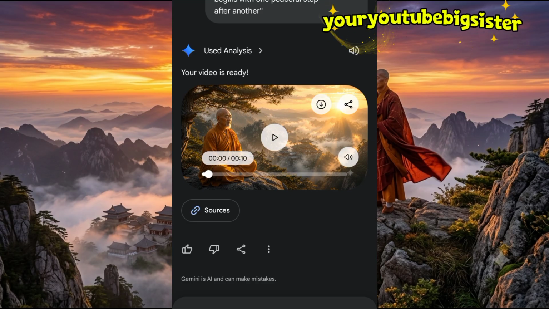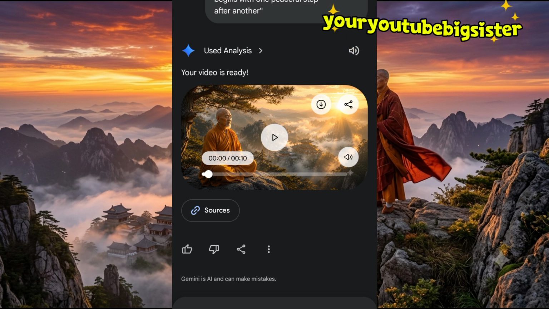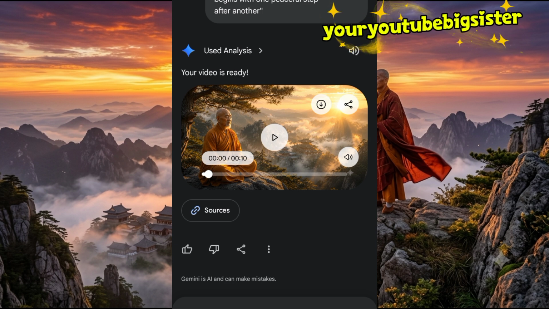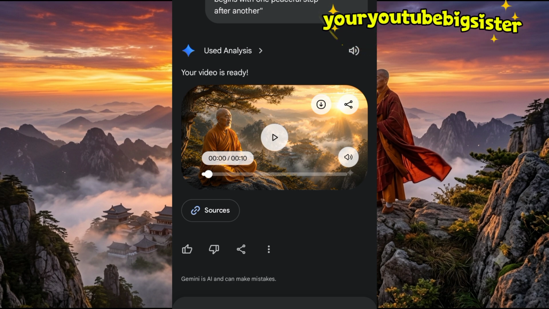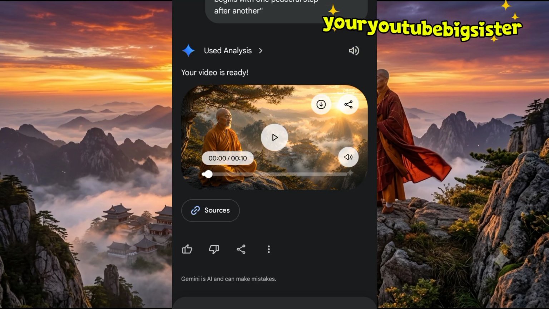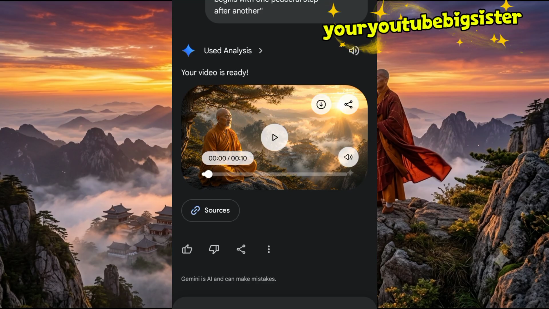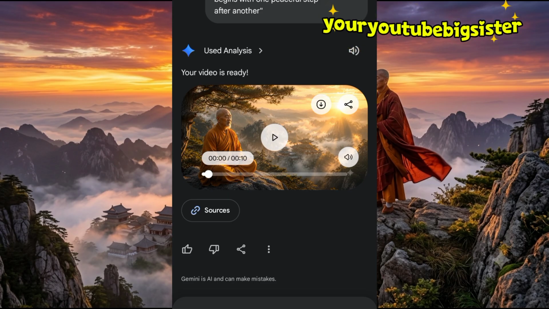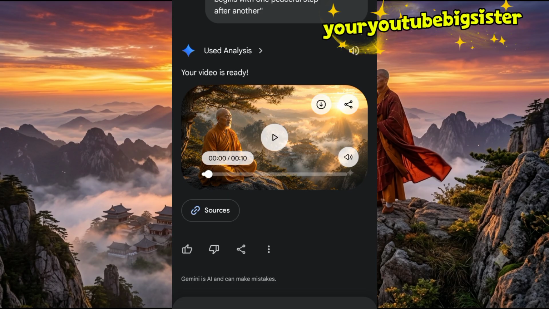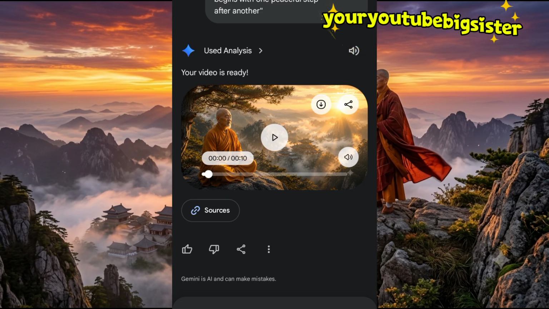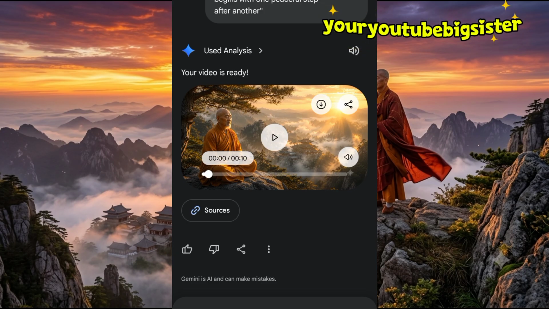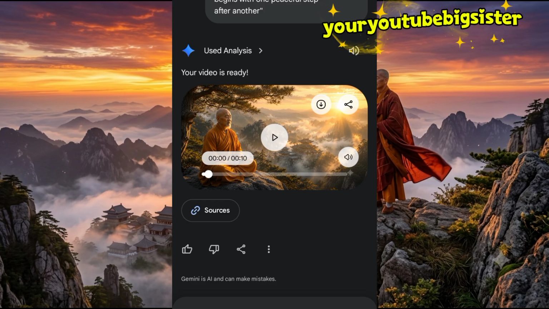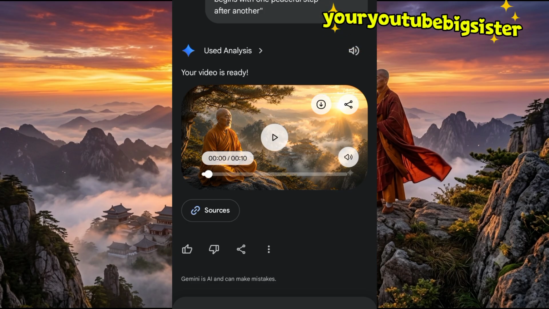So for the next step, I'm going to show you how you can generate your voiceover. If you don't want to make your images talk, maybe you don't have money to subscribe to the Pro Plan, and you don't have time for all the stress of converting your images to video, you can actually add a voiceover and make your images slide without even talking. I'm going to show you that in a minute.